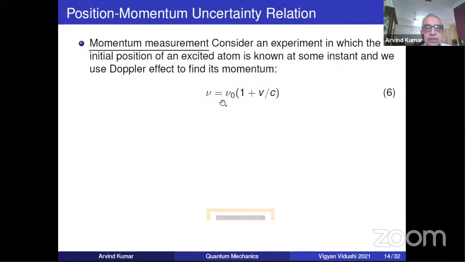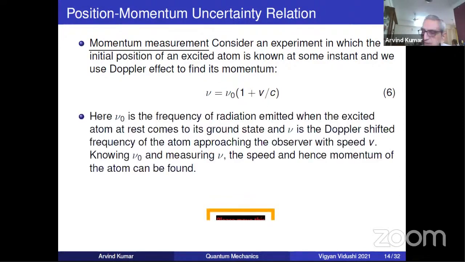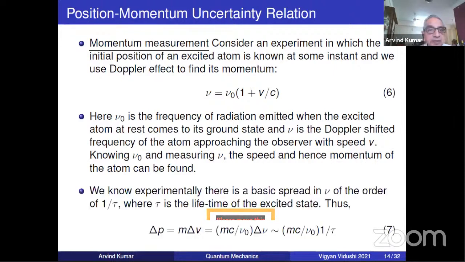So knowing nu naught, and experimentally determining nu, you determine v. This is a standard method for measurement of velocity of anything, much used in astronomy, as you learned yesterday. Nu naught is the frequency of radiation of the excited atom when it is at rest. Nu is the Doppler shifted frequency, so you can determine speed from this. And once you know speed, multiplied by m, you get the momentum.